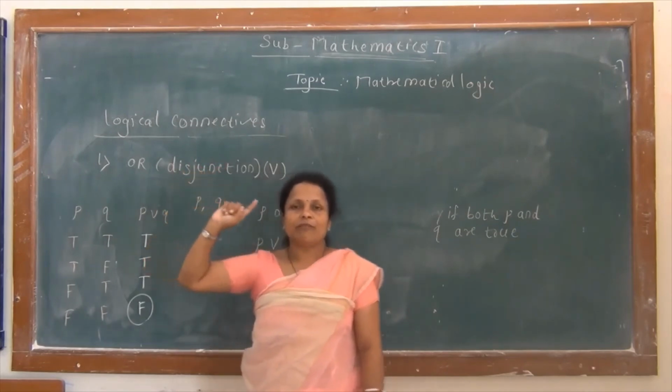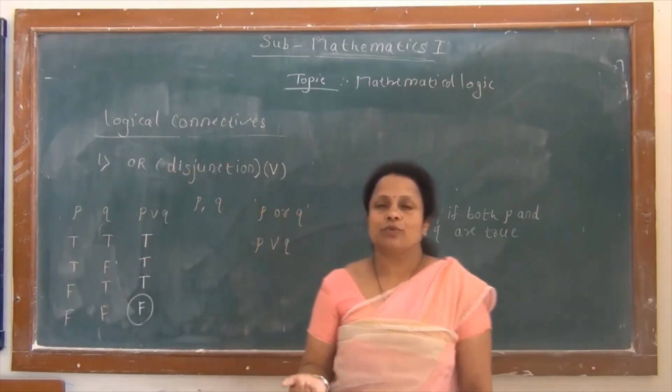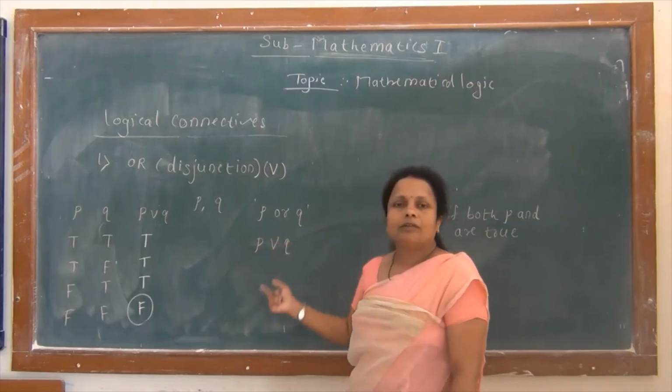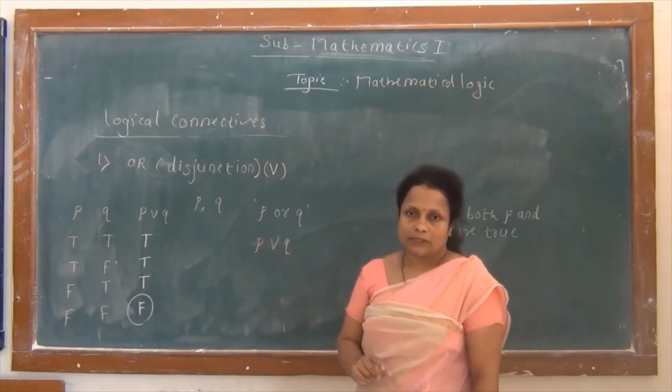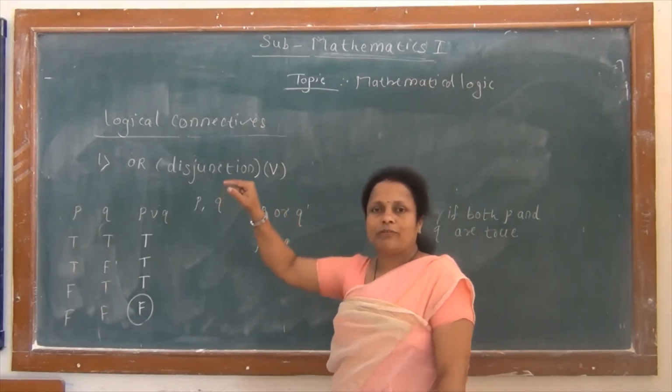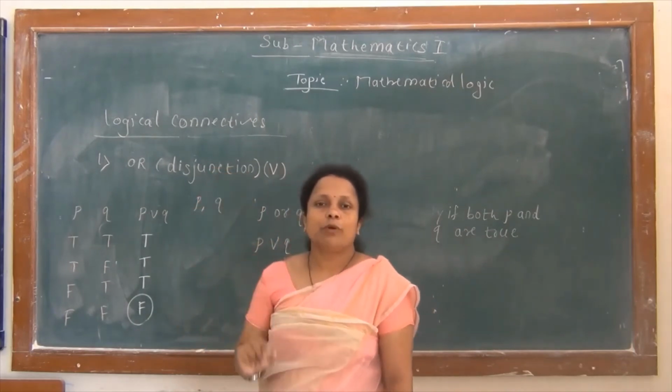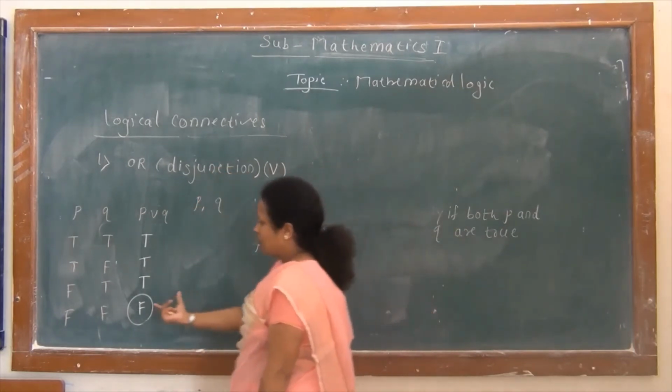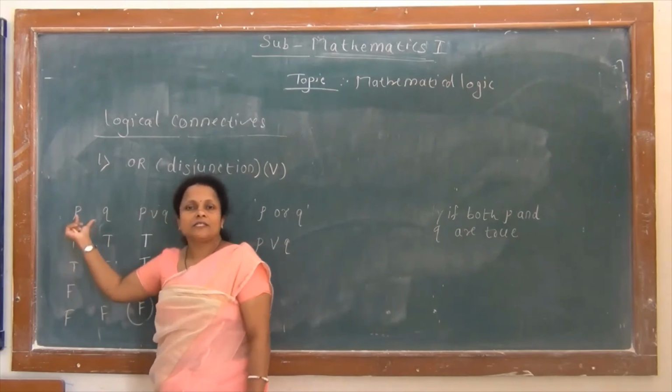In conjunction we remember that conjunction is true only when both are true, otherwise it is false. And in disjunction we remember that disjunction is false only when both are false, otherwise it is true.